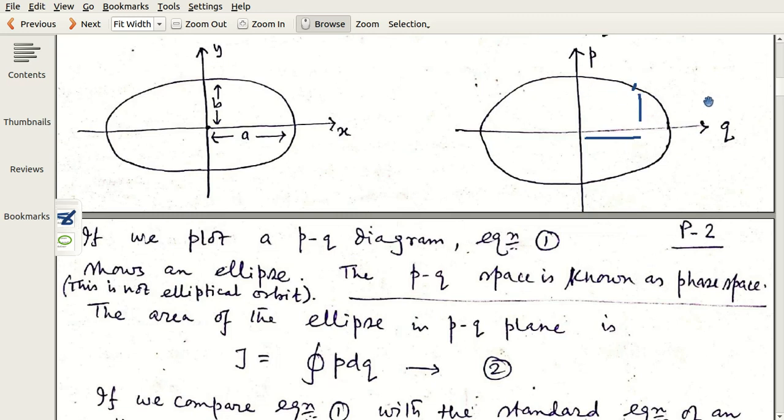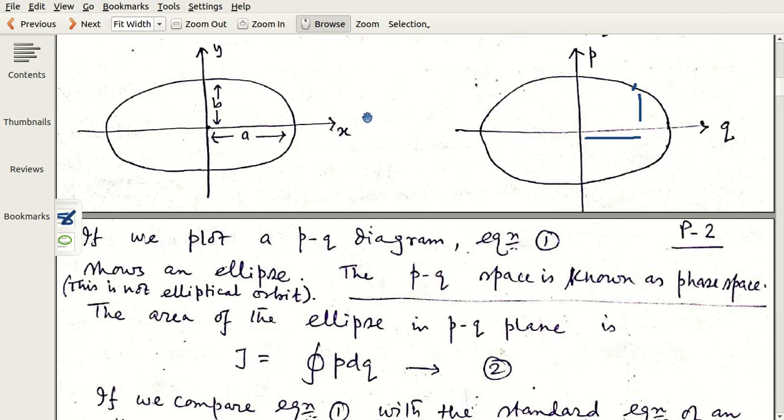So it defines a trajectory of position and momentum, and the pq plane is known as the phase space. Here the particle number is 1 for an oscillator, so this space has one q and one p.